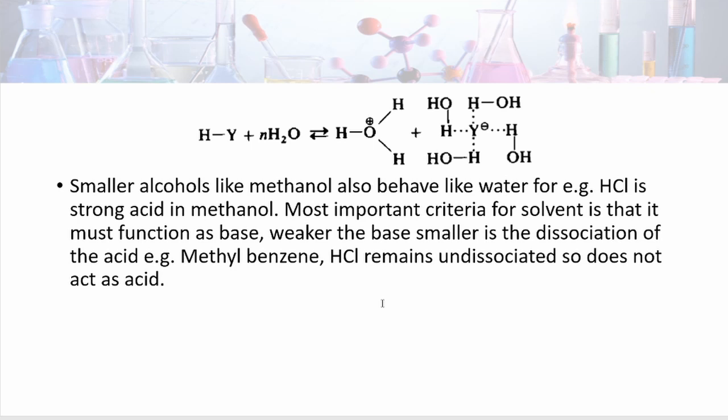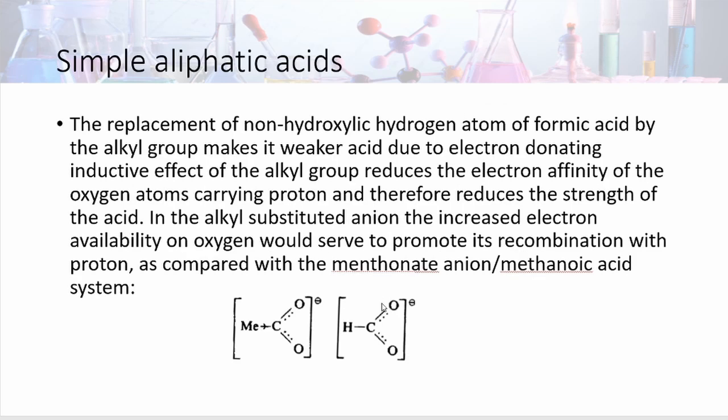Smaller alcohols like methanol also behave like water. For example, HCl is a stronger acid in methanol. The most important criterion for a solvent is that it must function as a base. The weaker the base, the smaller is the dissociation of acid. Like methyl benzene is a weaker base in this case, and HCl remains undissociated, so it does not act as an acid.